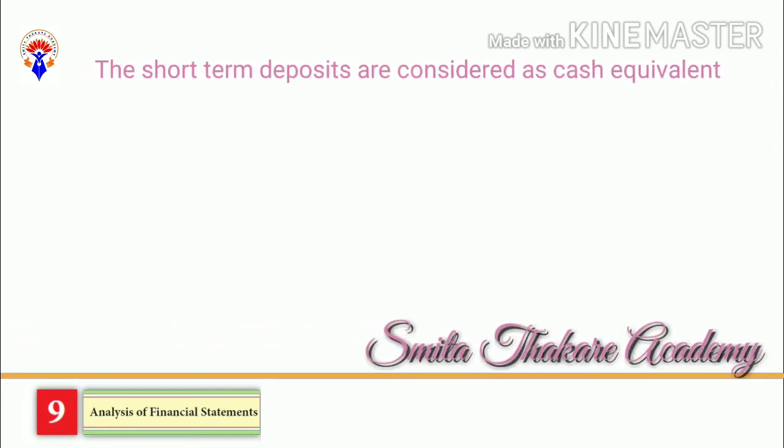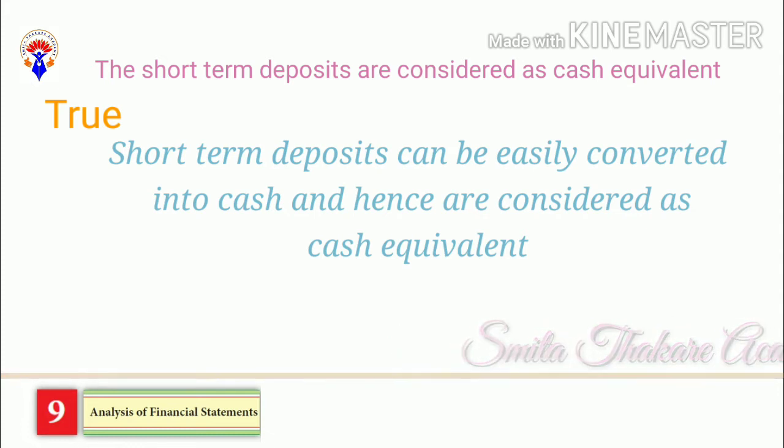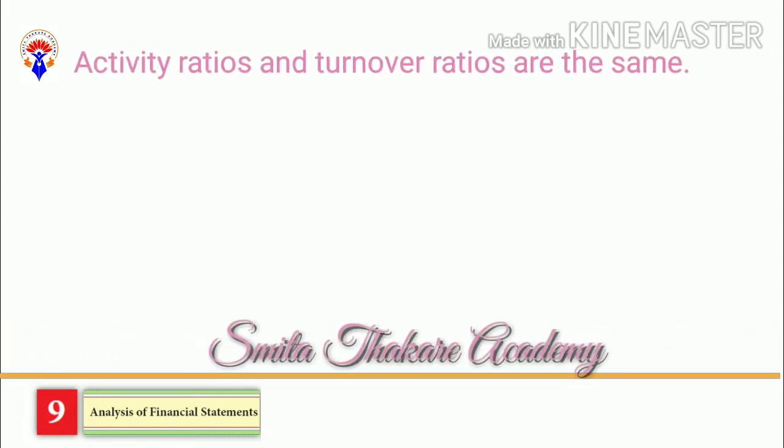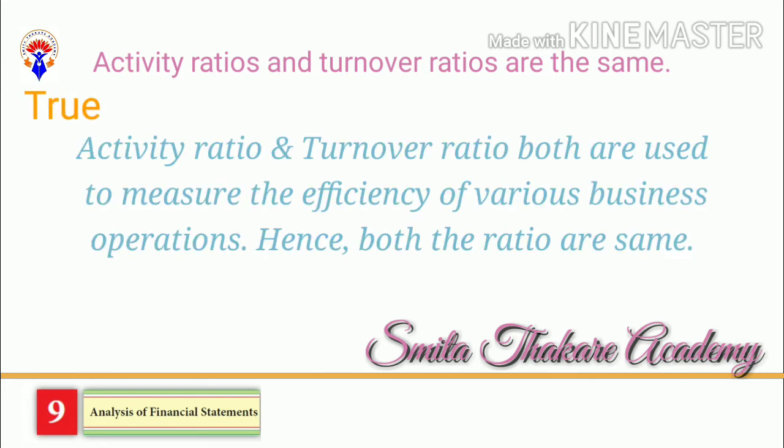The short-term deposits are considered as the cash equivalent. True. Short-term deposit can be easily converted into cash and hence is considered as a cash equivalent. Activity ratios and turnover ratios are the same. True. Activity ratios and turnover ratios both are used to measure the efficiency of various business operations. Hence, both the ratios are same.